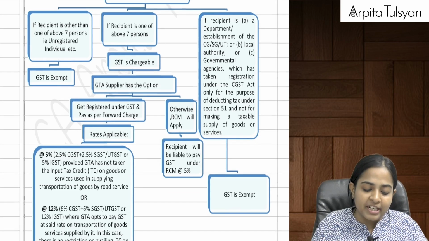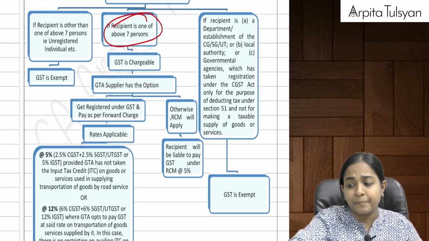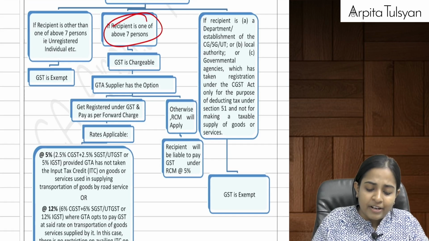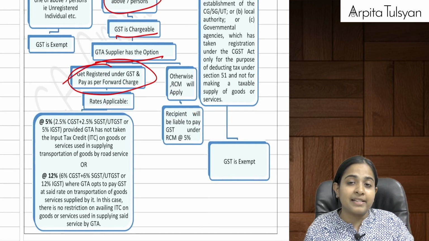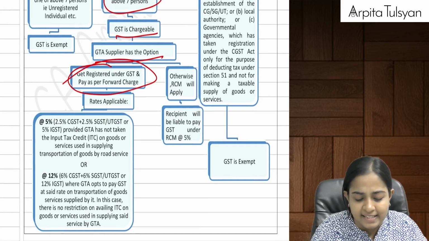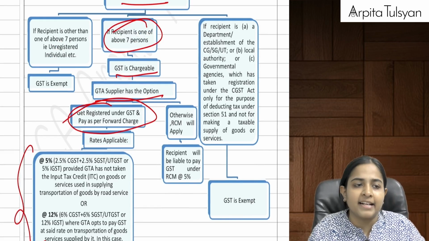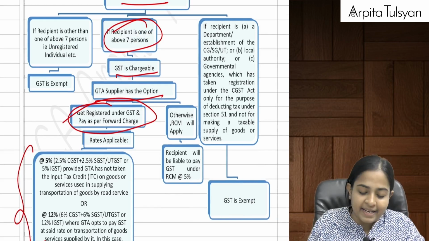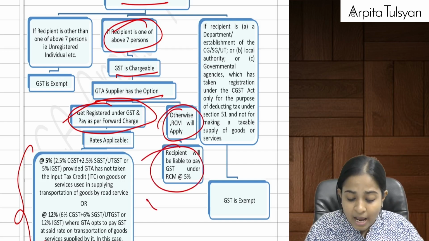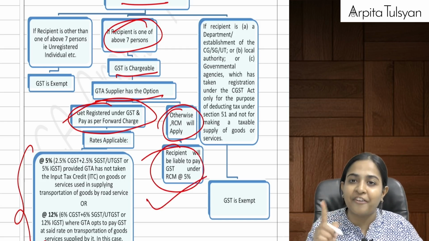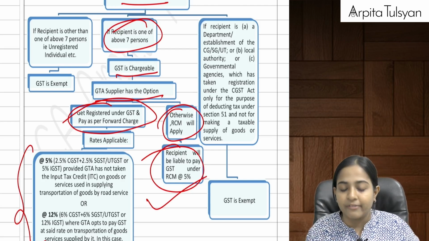Now, GST on GTA services, if the recipient is any of the above 7 persons, point A to point G: if GST is chargeable, the GTA supplier has the option. If he says I will get myself registered under GST, no problem, you pay the taxes under forward charge. There will be some rates applicable here. But if he says why should I get registered if government is anyway giving me some exceptions, then RCM will be applicable, and the recipient will be liable to pay the taxes under GST at the rate of 5%, that is 2.5% each in case of CGST and SGST, or 5% in case of IGST.